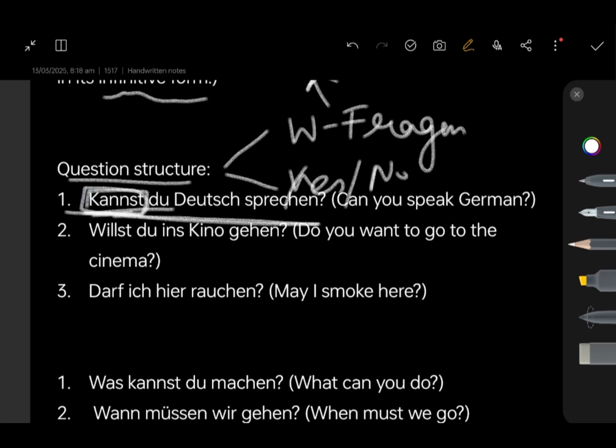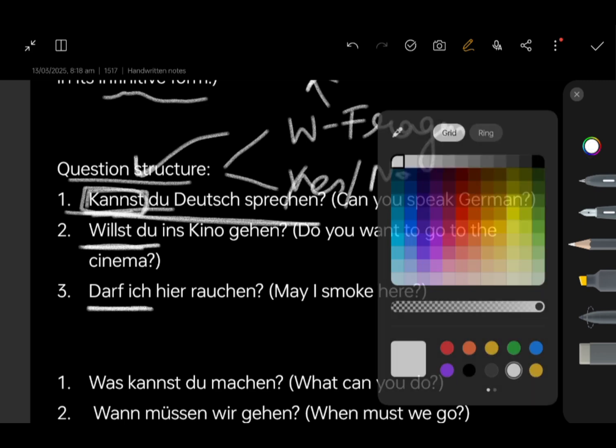Modal verb at the first position. See, willst du, darf ich. In yes or no questions, we keep it at the first position. And as usual, what goes at the end?